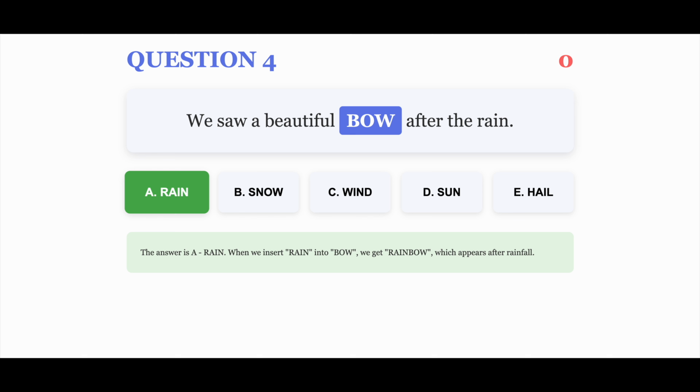The correct answer is A. The answer is A. Rain. When we insert rain into bow, we get rainbow, which appears after rainfall.